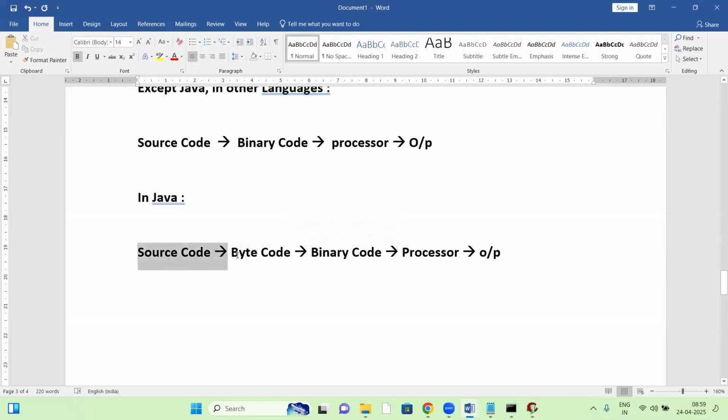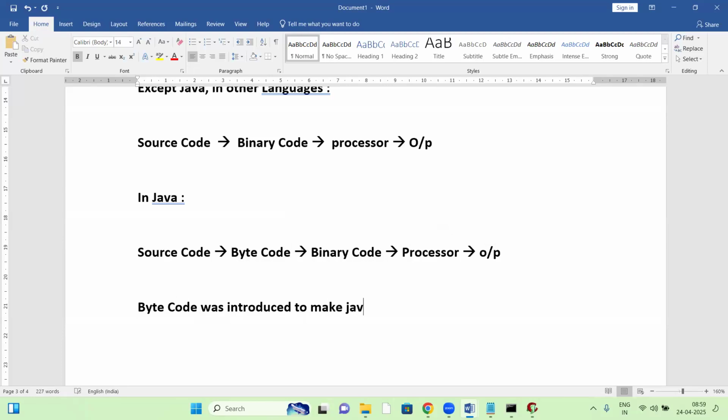So there are two steps of conversion here. First, source code converts to byte code format, and then to binary code. Here in Java, byte code is introduced as an intermediate code. Why was this intermediate code introduced in Java? Byte code was introduced to make Java independent of platform.